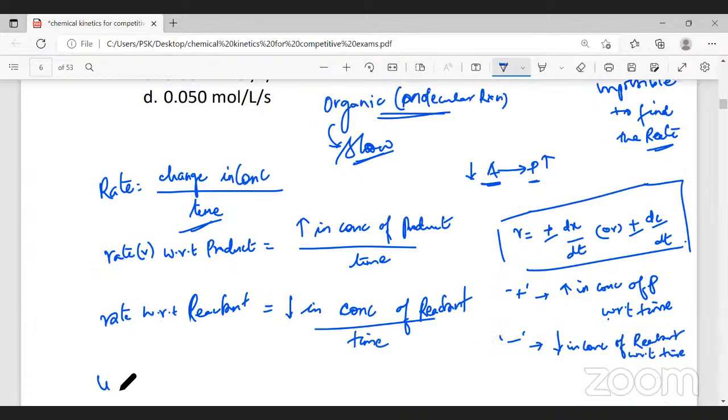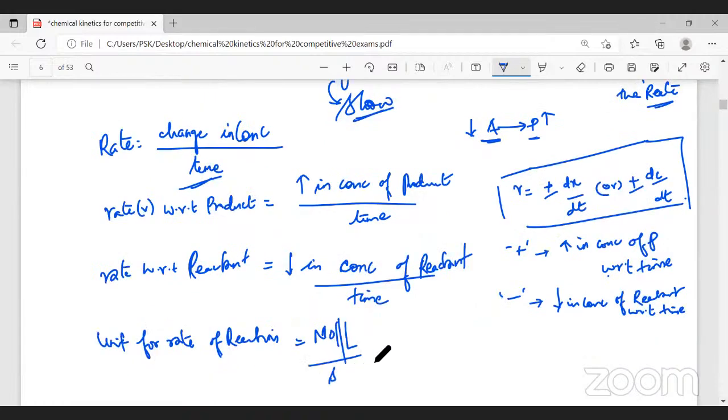Now, what's the unit for rate of the reaction? Concentration is generally taken as mole per liter, and time is generally taken in seconds. Therefore, the unit for rate of a reaction is mole per liter per second, or we can also write it as mole per decimeter cube per second. We can represent it in any of these ways. Following?